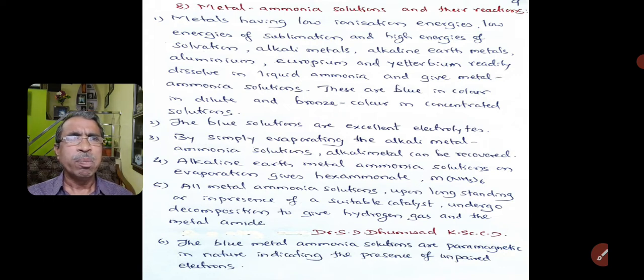These are blue in color in dilute and bronze in concentrated solutions.